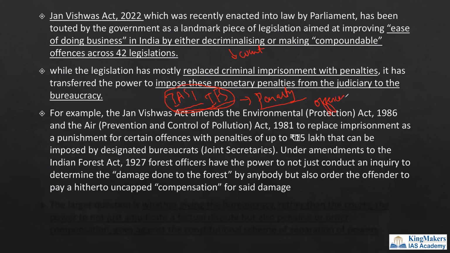But the problem is, penalizing is not wrong, but imposing the penalty without a proper trial, that is, without proving the offense with evidence in a court and a judgment being given, and instead directly on suspicion, is against the principle of natural justice. There is something called the principle of natural justice, which means everybody is considered innocent until proved guilty. You should not penalize them for offenses that you consider an offense.